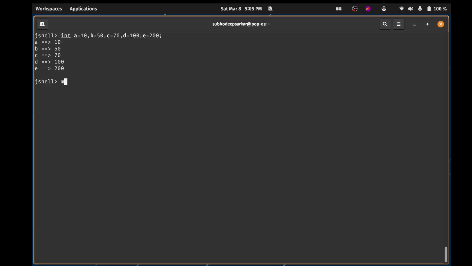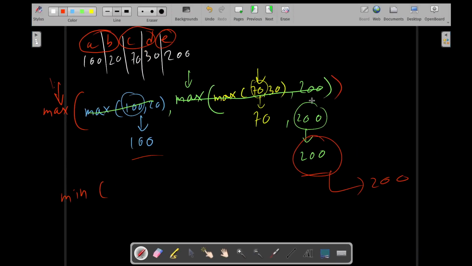Math.max, A and B, Math.max, again Math.max within this, C and D, and finally E. Close this bracket as well. So as you can see, it works perfectly fine. Similarly, you can do it for min as well to find the minimum number, but I'm not going to do it. You can try it out on your own.